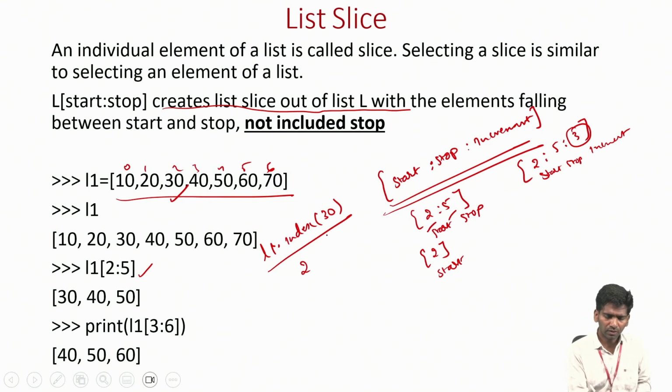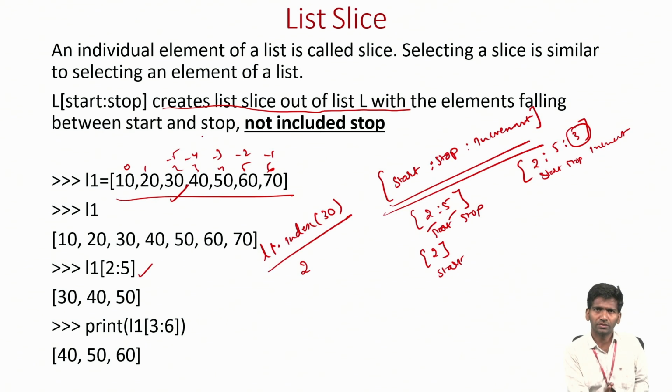Okay. So the other way also you can do it. So you can use -1, -2, -3, -4. From reverse also we'll have indexing positions. So if you are starting from left to right, we can consider 0 to n. If you are starting from right side, we can give negative values. Okay. So depending upon this, we can ask the functions to take them and print it. Okay. Yeah, I hope this is also clear.